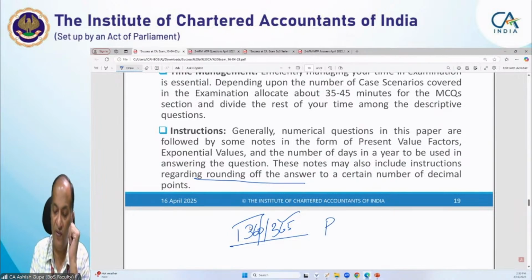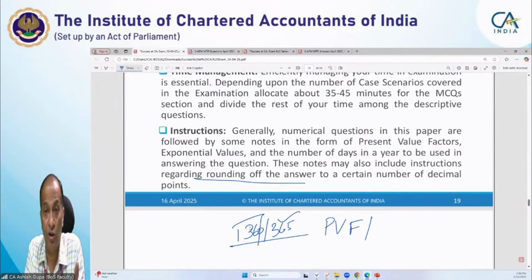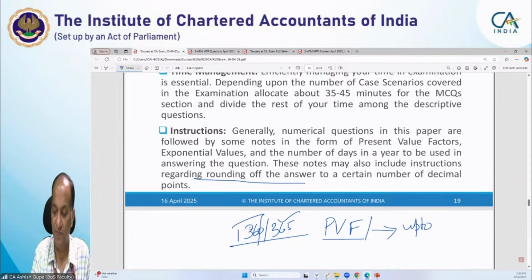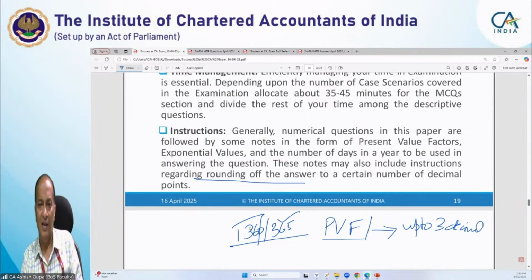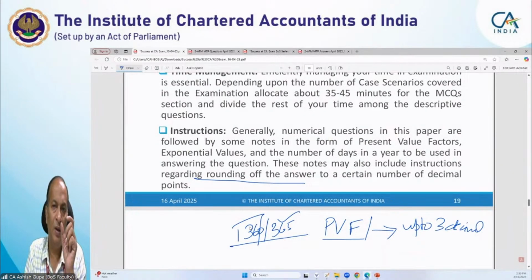to use PV factors, or even PV factors have to be used in the case of security valuation. In this case, you can use these PV factors up to 3 decimal points. It is always better, because 4 is quite lengthy, or you can say quite cumbersome, and 2 will be very minimal. Okay, it will not give a fair judgment. So for PV factors, if nothing has been mentioned, you can take up to 3 decimal points.